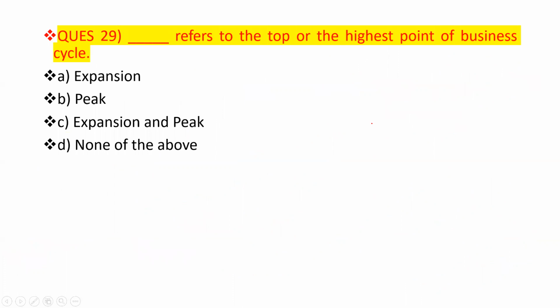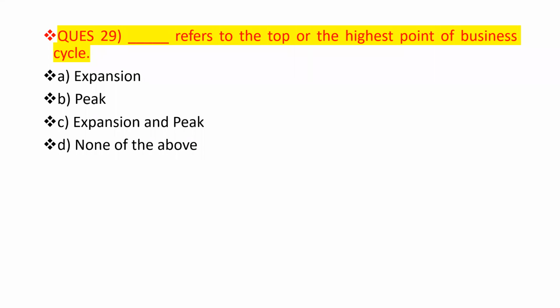Question number 29. Dash refers basically to the top or the highest point of the business cycle. Option A is expansion. Option B is peak. Option C is expansion and peak. Option D is none of the above.